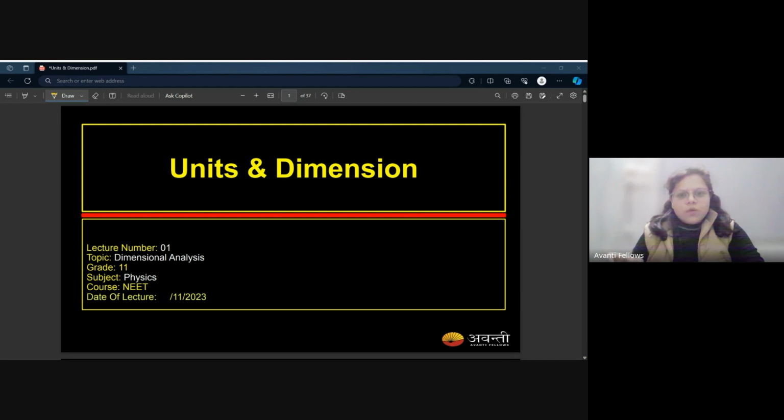Okay, so I want you to do one thing. Please maintain a formula sheet. What is a formula sheet? I give you the entire lecture, that units and dimension is this and that. We have completed that chapter. Just for an example, feel ki humne ek chapter complete kar diya. After that, I want you to jot down a few points. That this chapter holds 5 important formulas. Ma'am said ki ye wale 5 formulas se question aayega. So make sure you have those 5 formulas in that formula sheet.